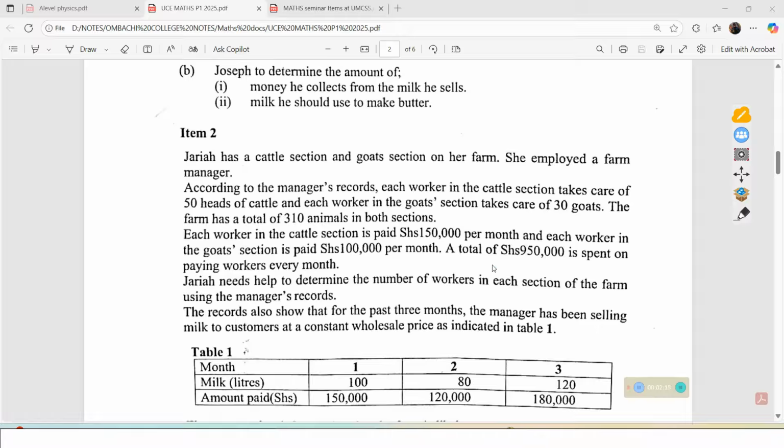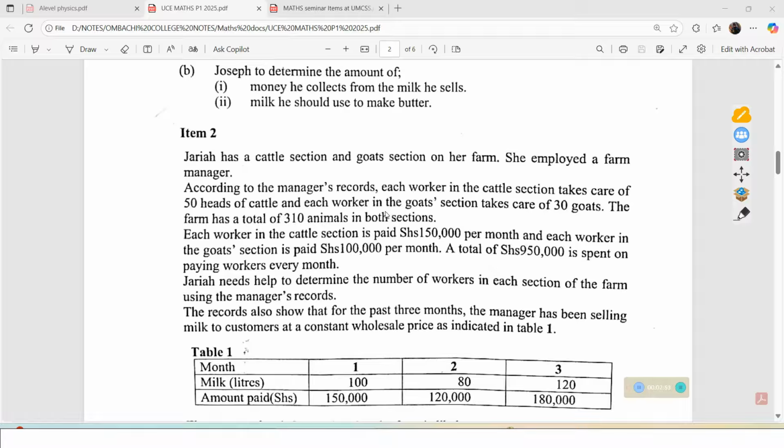Item number 2 is basically about Jalia's farm, which involves solving simultaneous equations and unitary methods in a real life context. So this question was testing the ability of the student to form equations from a real life situation, solve them systematically, and interpret results correctly. That is basically what was required in this item number 2. So let us go through the item.